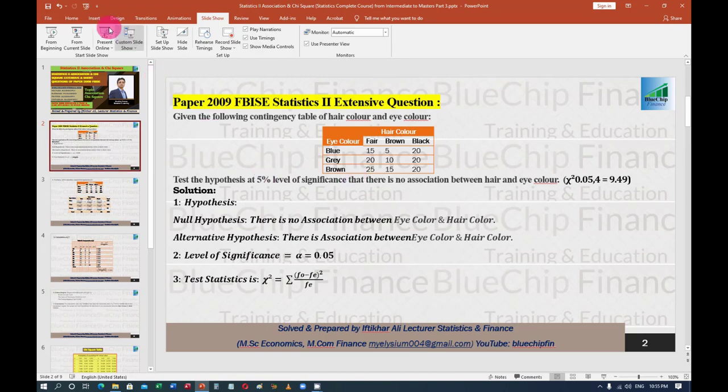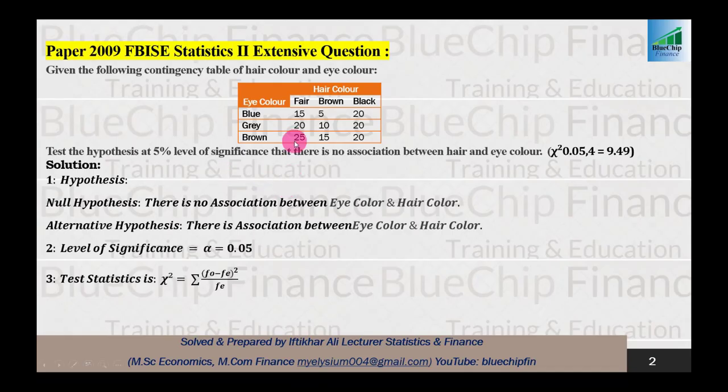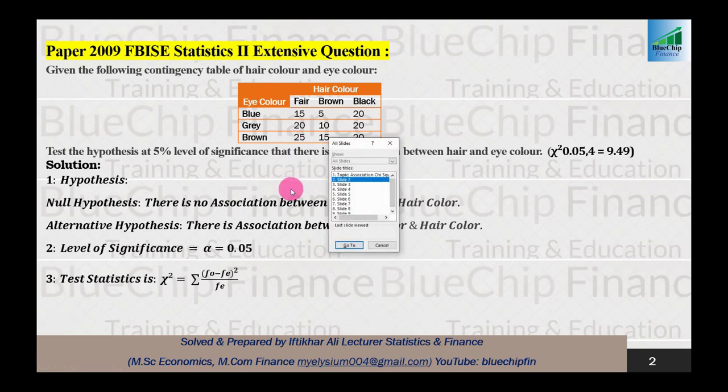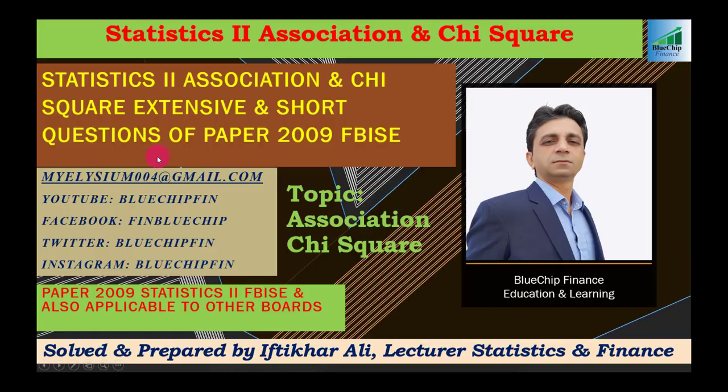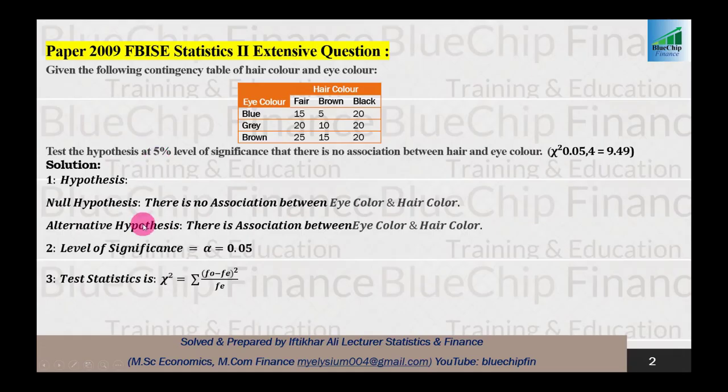Okay, now the question is ready to discuss further. So the first step is to take the null hypothesis. In the null hypothesis, we will assume that there is no association between these two attributes. And in the alternative hypothesis, we will assume that there is association between these two attributes, eye color and hair color.